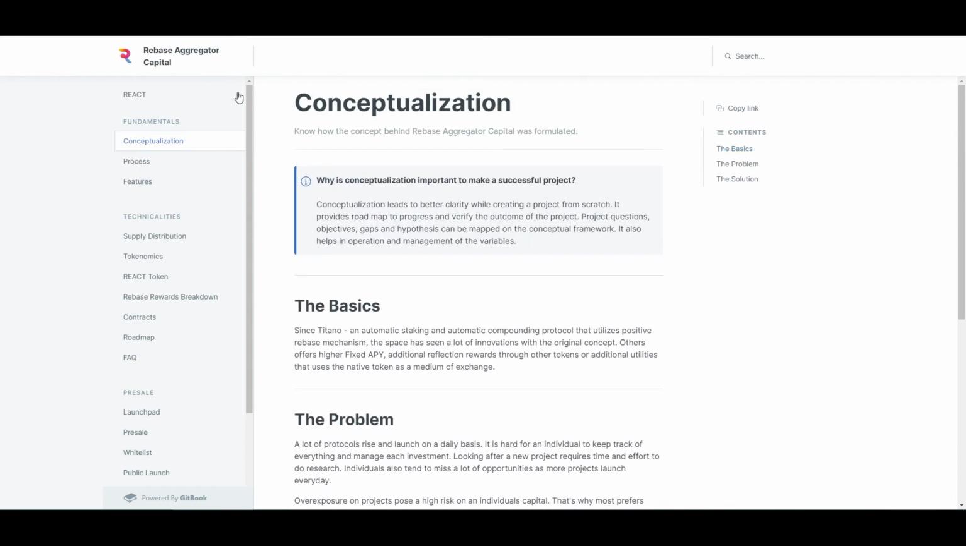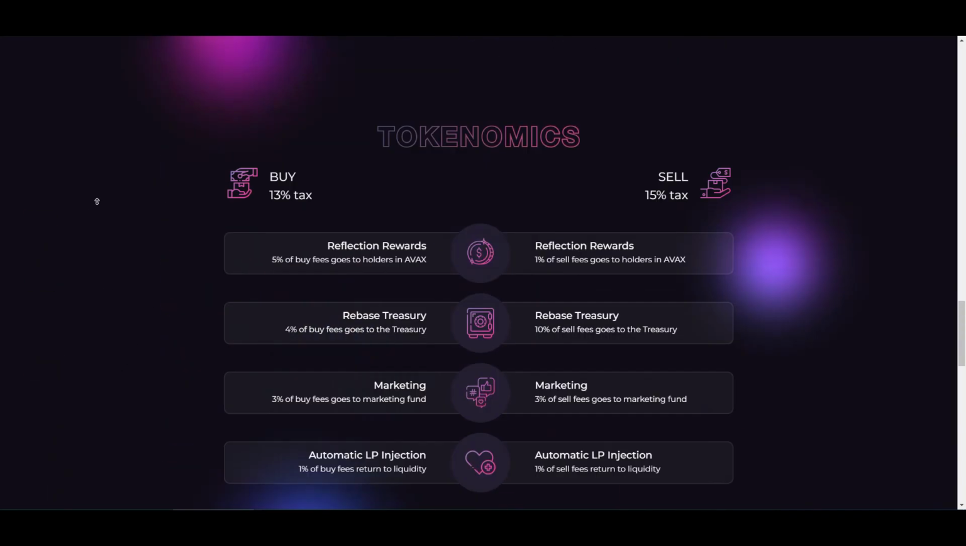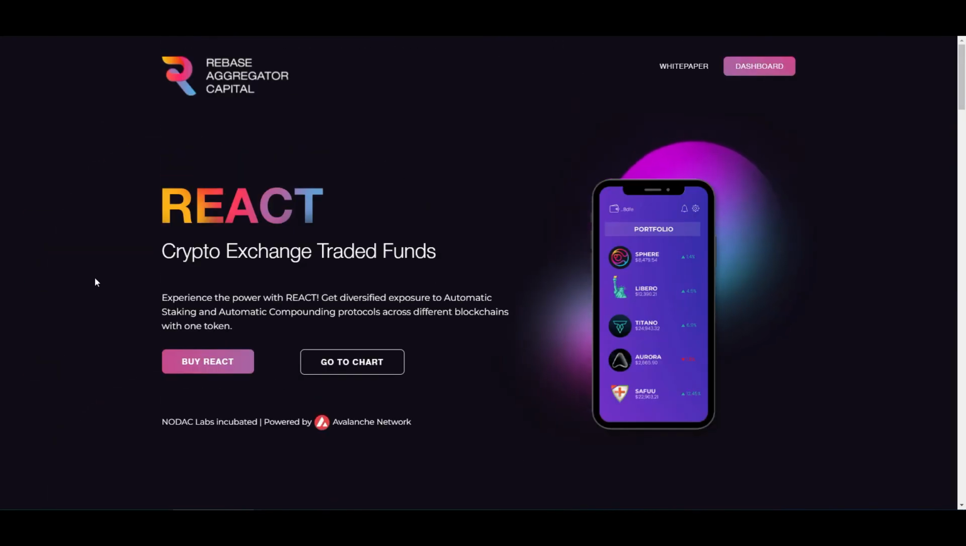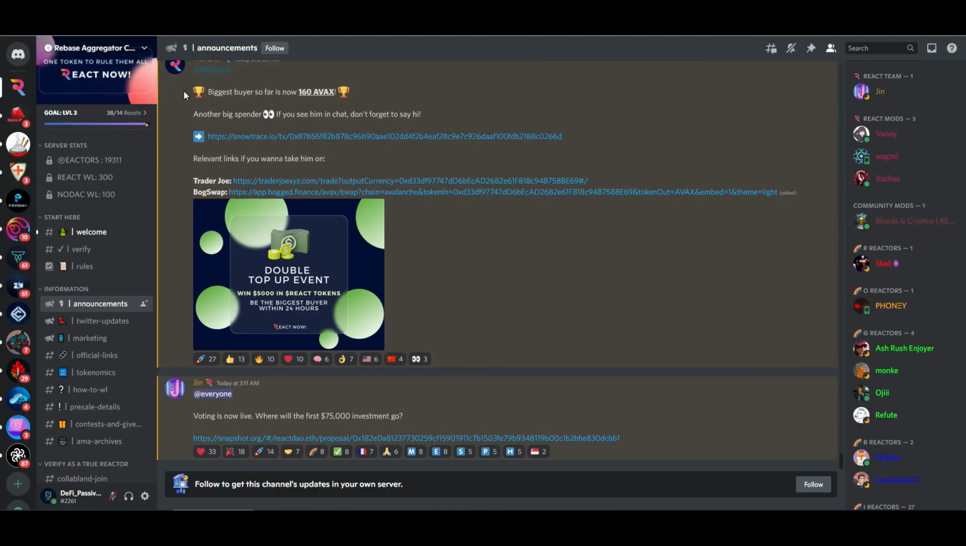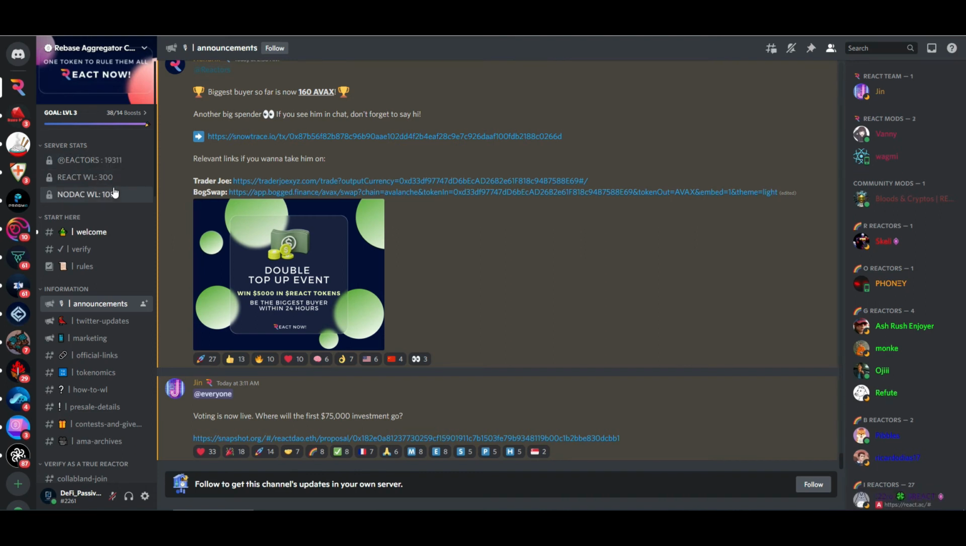I think this project is quite good, quite unique in its form, and we have not seen something like that in a while. They have a Discord group as well, and it currently has 19,000 plus members, so it's quite a healthy group. I will leave all the links down in the description box below. Please go through them, read all the information that you can and do your own research before investing.